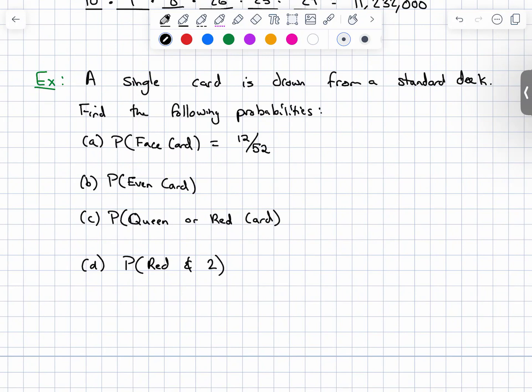Probability of drawing an even card. So there's 2, 4, 6, 8, and 10. There are 5 even cards in each suit. 4 suits, that's going to be 20 total.